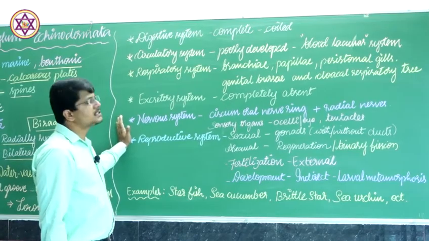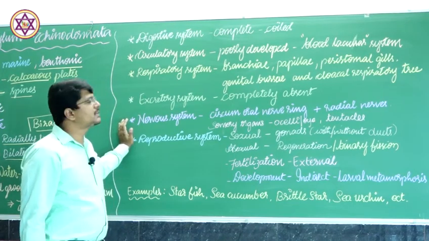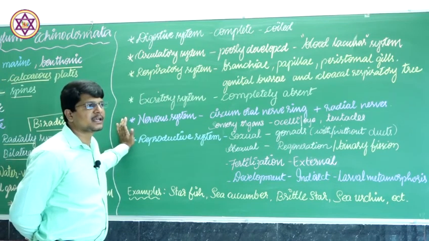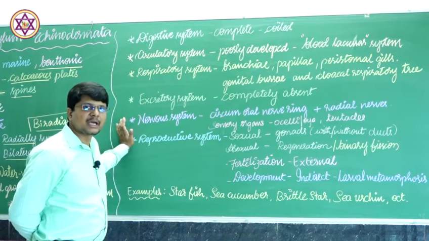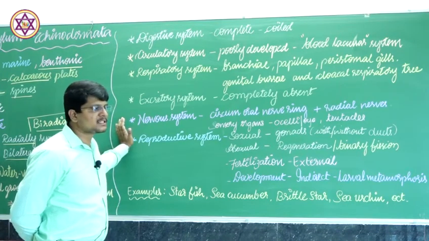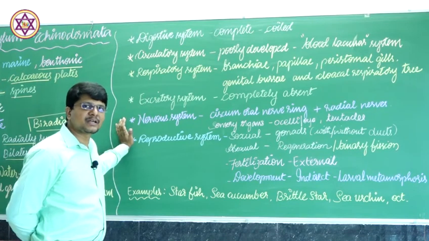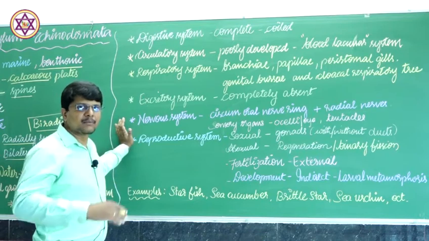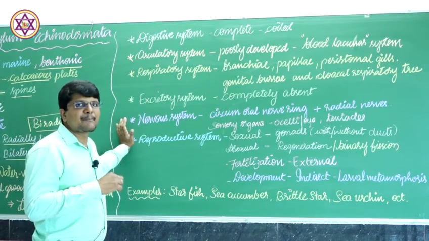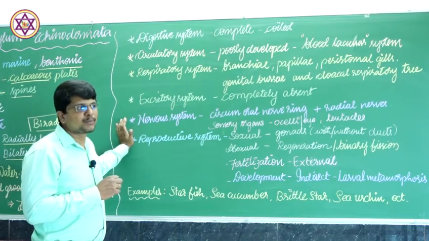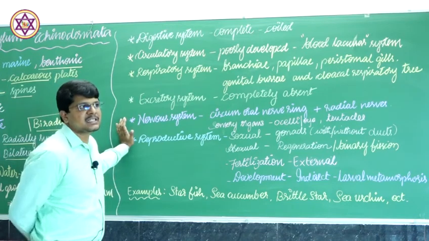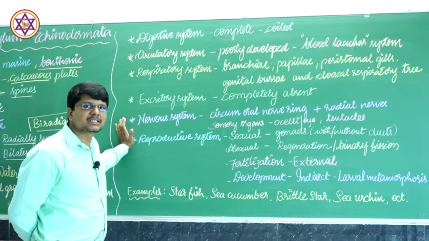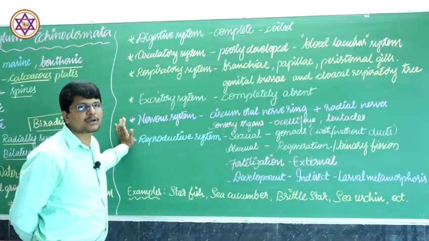Okay, next, the digestive system in this group is complete, we can say, and the alimentary canal is coiled and which is having a mouth at the oral surface. Basically, this group of individuals are dorsoventrally flattened or somewhat spherical or having oral end and aboral end. At the oral end, there will be a mouth, that is the digestive opening. Another digestive opening, that is the anus, present at the aboral end. In many of the species, this anus may not be distinguished or which is absent.